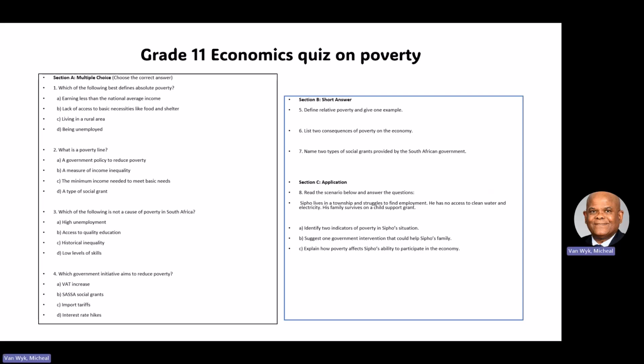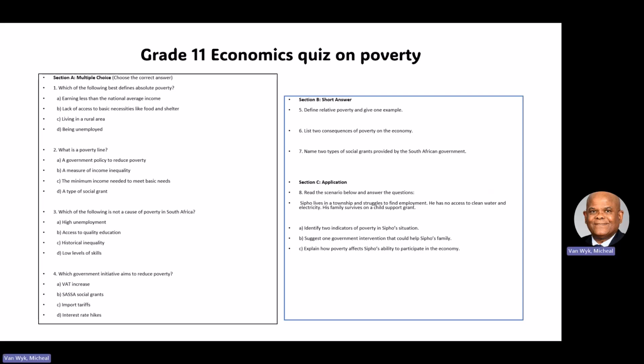Which government initiative aims to reduce poverty? Is it VAT increase? Is it social grants? Is it import tariffs? Interest rate? Yes, Sipho, you are correct. It is B, social grants. That is what government is doing to reduce poverty. And then what you can do for me in section B is answer these questions. What is relative poverty? And you must also give me an example. By the way, in the test that your teacher will give you, you will see this is coming up. List 2 consequences of poverty on the economy. Yes, that is very important.